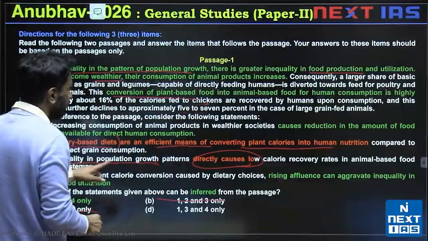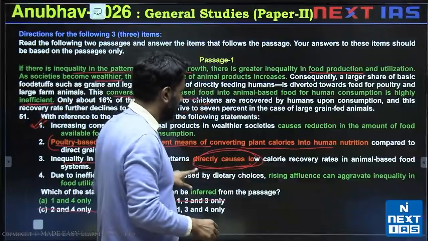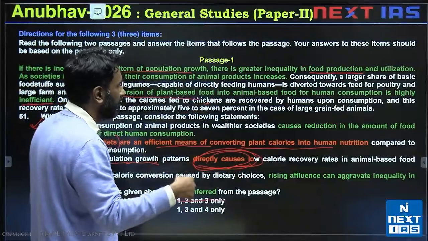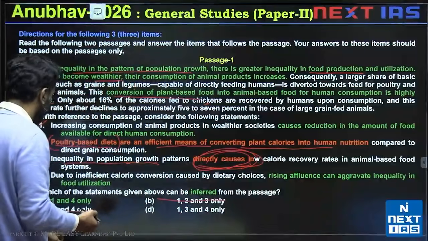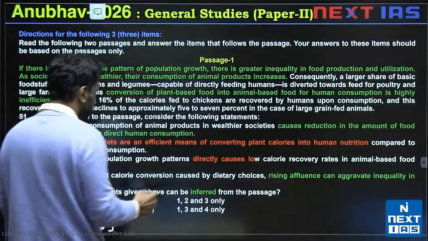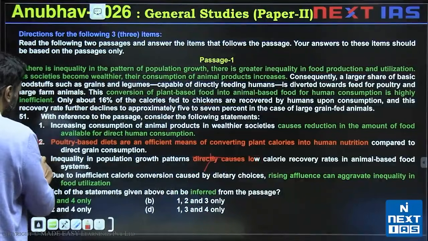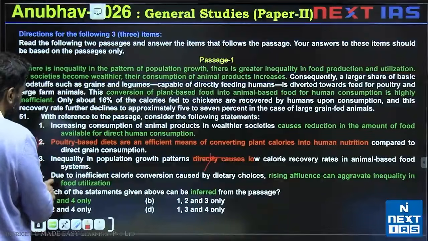So I can't say inequality directly causes. At best, I can say it could indirectly lead to would be valid. Directly causes would be invalid. Right? So this would be invalid. So 2 and 3 are invalid. We can go with option A.